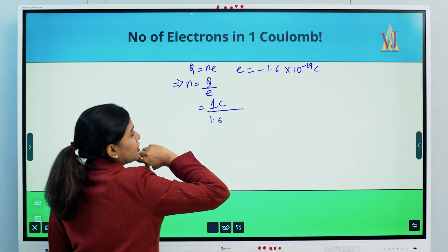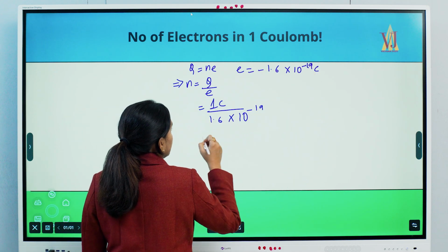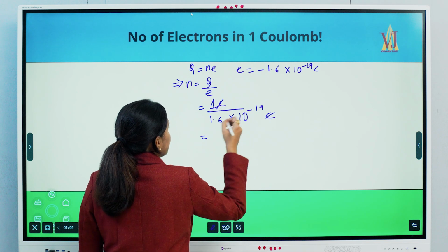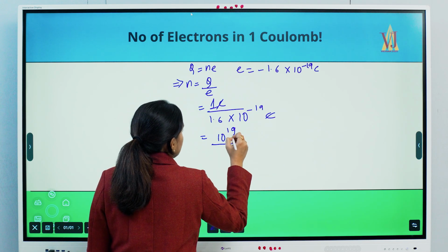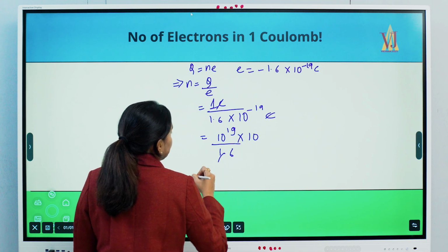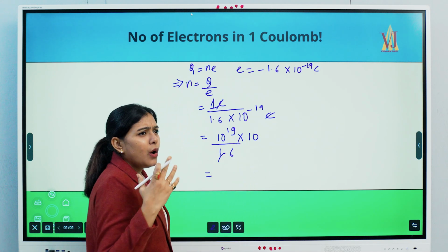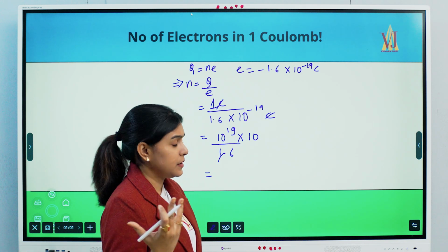This is the charge on an electron, right? So 1.6 into 10 to the power minus 19 coulomb. The coulomb gets cancelled, and 10 to the power 19 will go up. And 1.6, I'll just eliminate this decimal sign and put 10 here. Now 1600, we can see they are multiples of four, right?